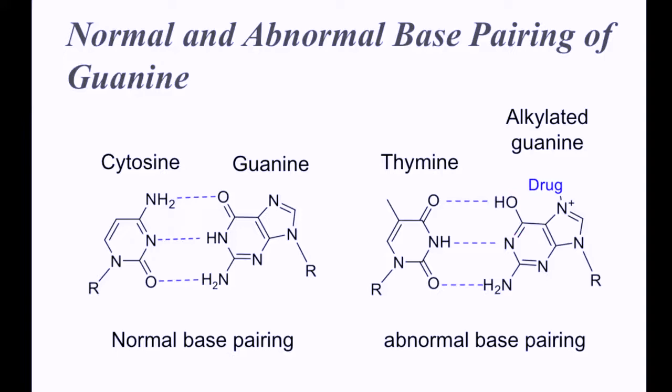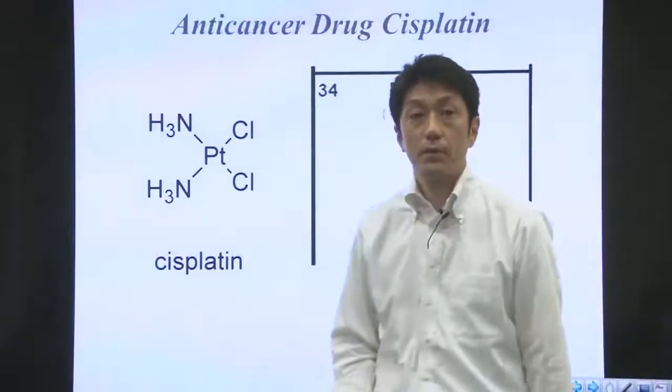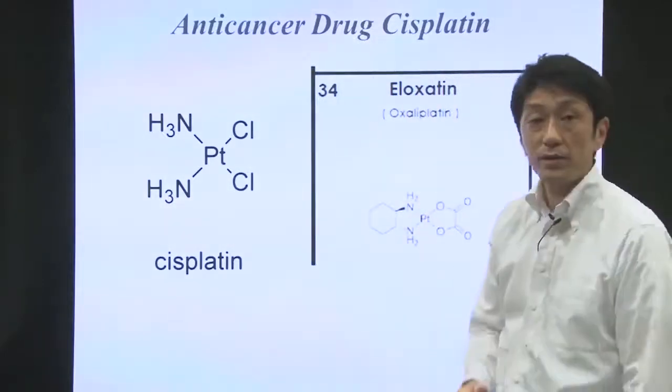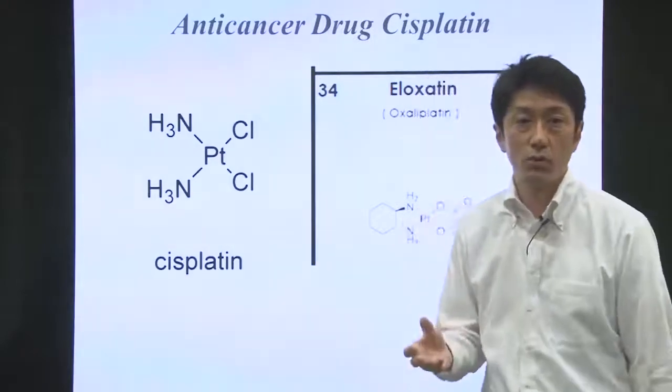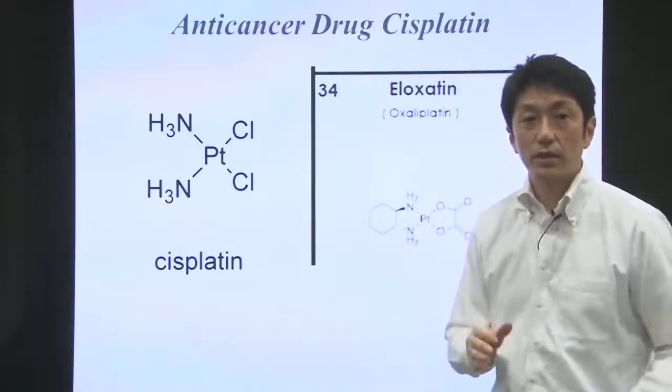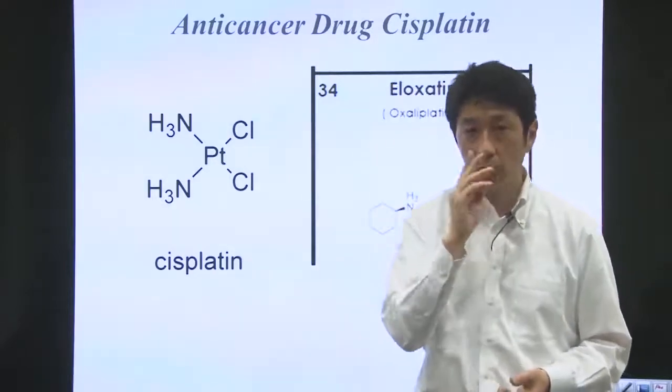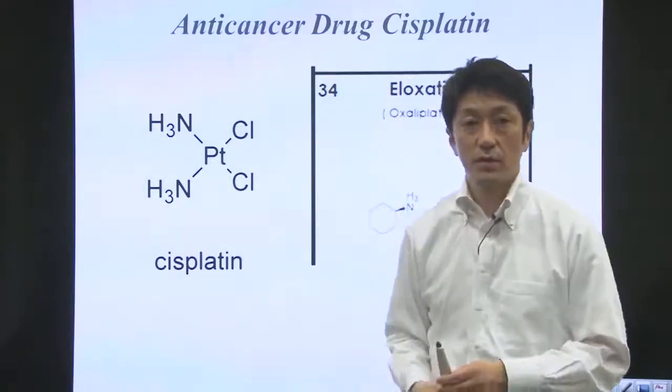But DNA alkylating agents can also react with proteins and may be toxic. But nevertheless, some of the DNA alkylating drugs are useful in treating cancer. One example is cisplatin, one of the most commonly used drugs. In the list of 100 best-selling drugs, you can see a more optimized version of cisplatin,